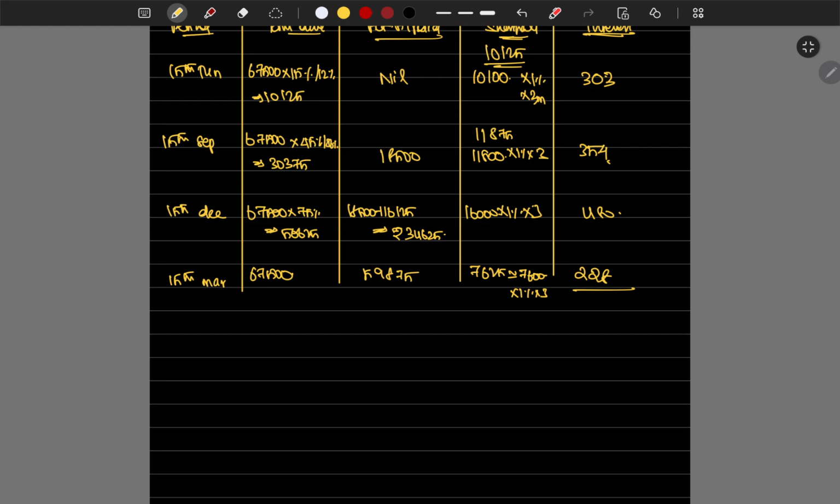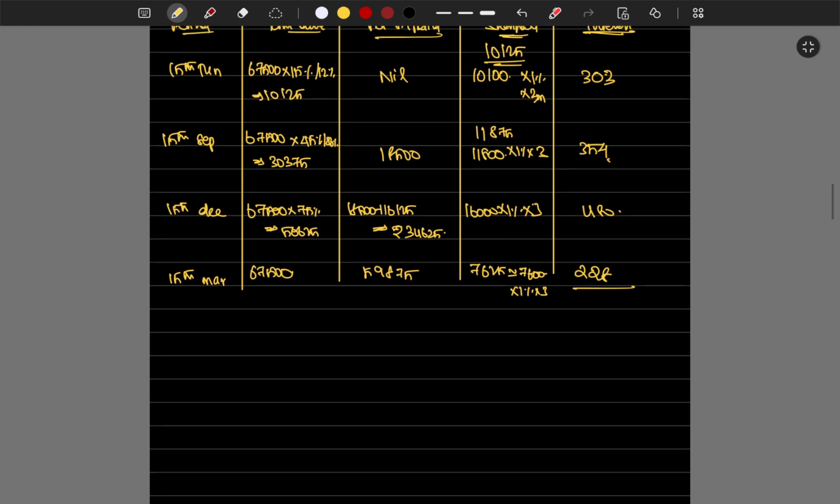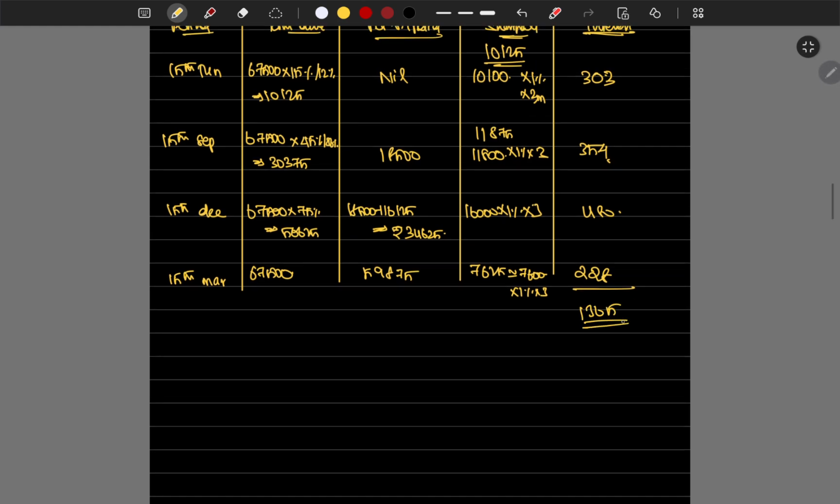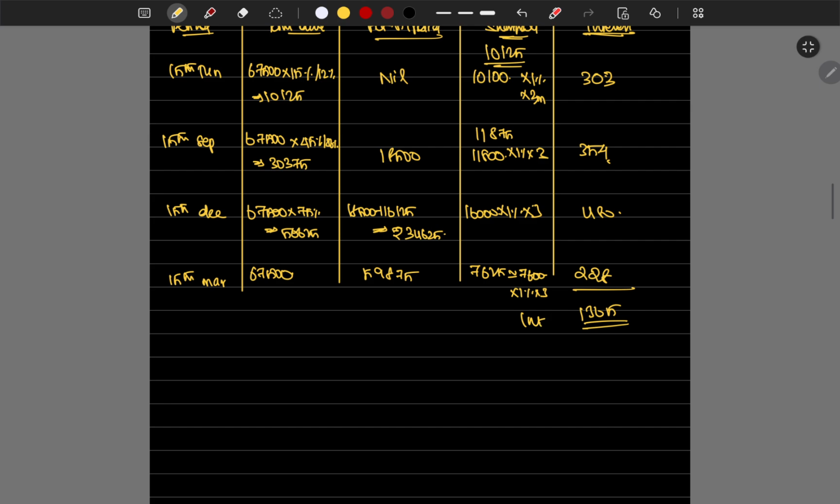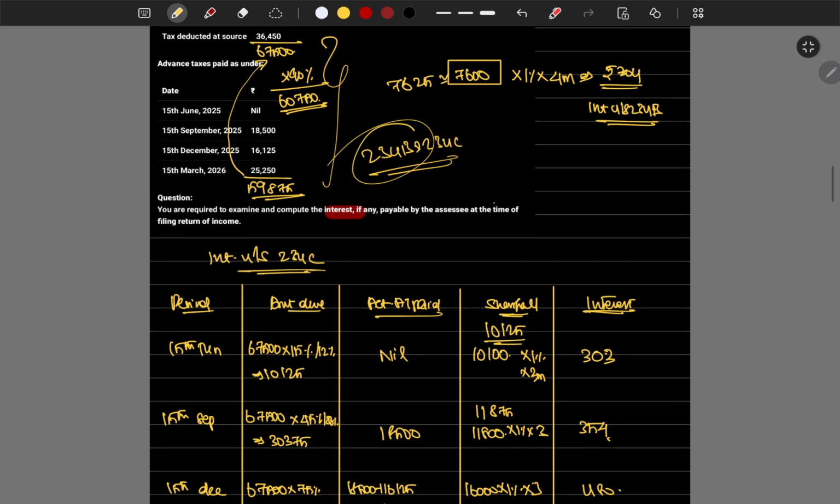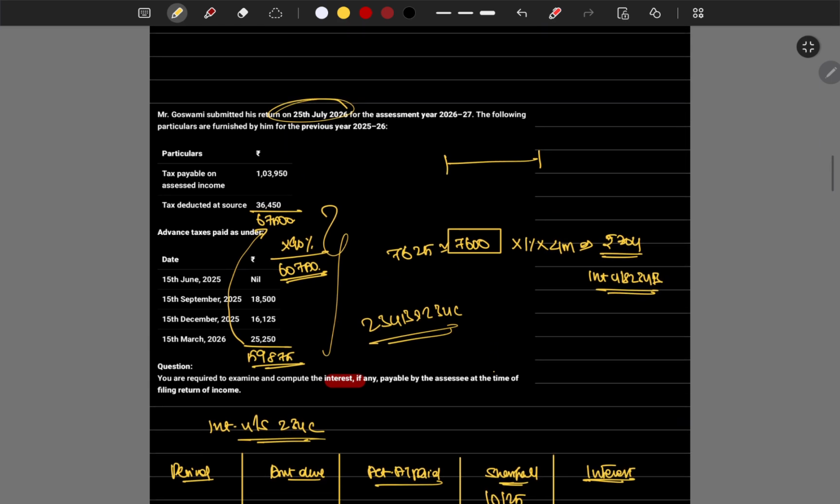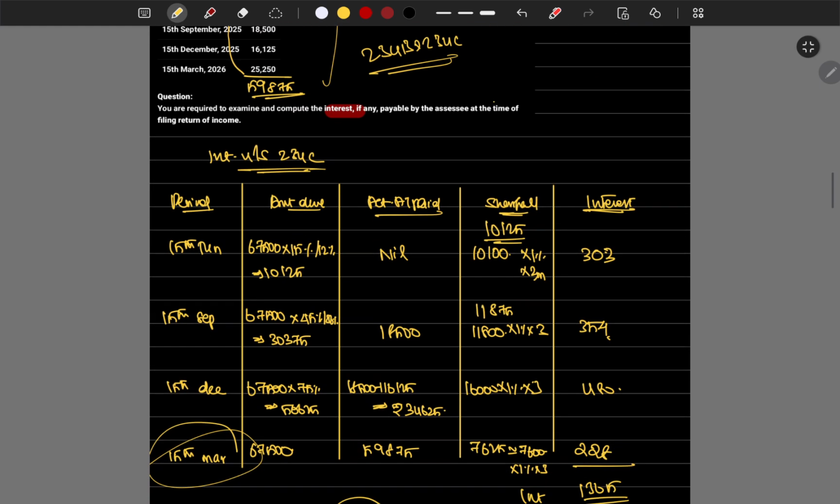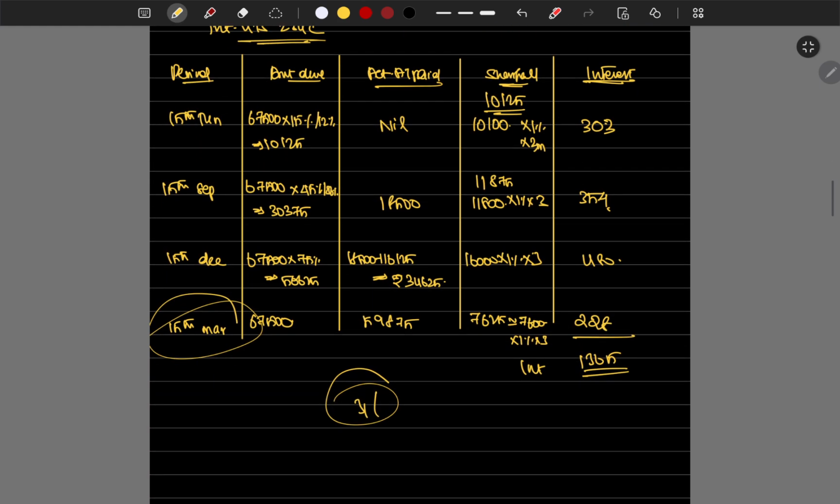303 plus 354 plus 480 plus 228, which is 1,365 is the interest amount. But the thing is, we are in March. From year end only we will be charging interest. After year end, 234B will come. 234B will start the interest charge from the end of financial year to the period of return filing. So we have to charge interest for only 1 month for this amount.